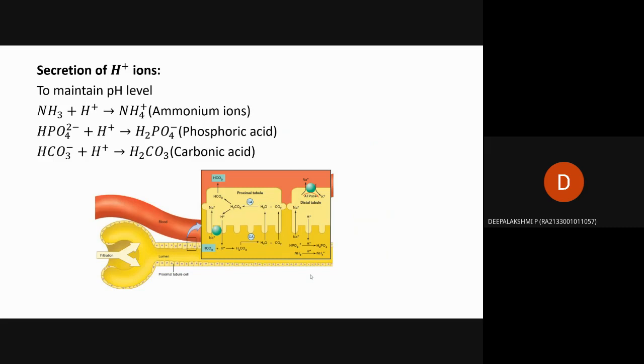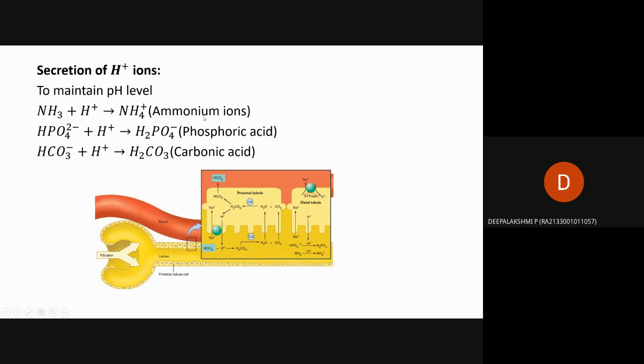Then some H+ ions are secreted into the descending limb, that is, to maintain the pH level in the blood and also in urine. To maintain pH level, certain H+ ions are secreted. That is, here ammonia plus H+ will give NH4.